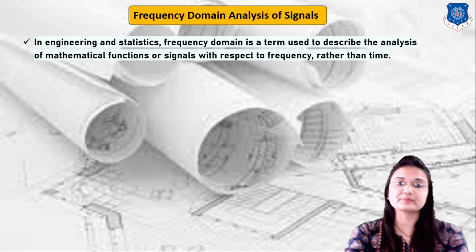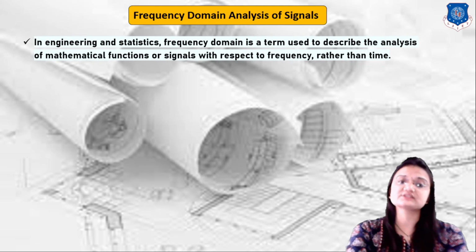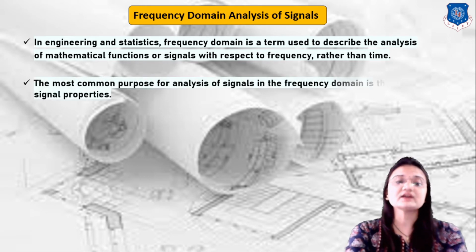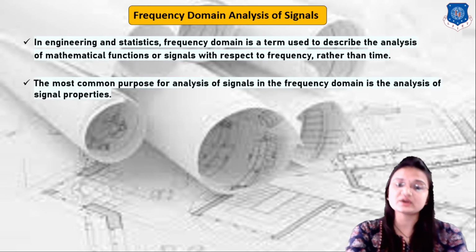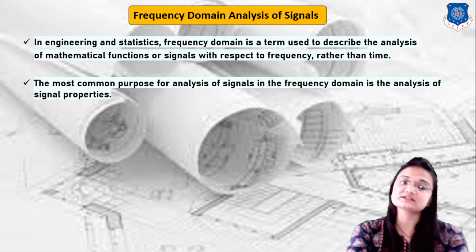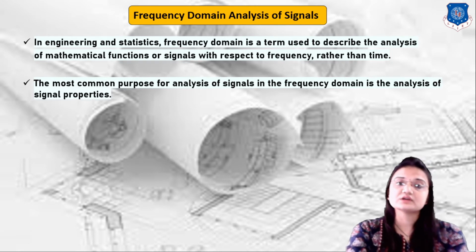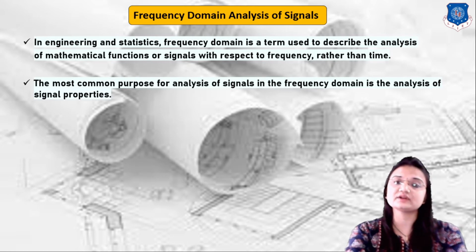So what is the purpose of this chapter? That is frequency domain analysis of the signal. In engineering and statistics, frequency domain is a term used to describe the analysis of mathematical functions or signals with respect to frequency rather than time. Second, the most common purpose for analysis of a signal in the frequency domain is the analysis of signal properties. So after completion of this chapter, we will be able to analyze the signal properties.